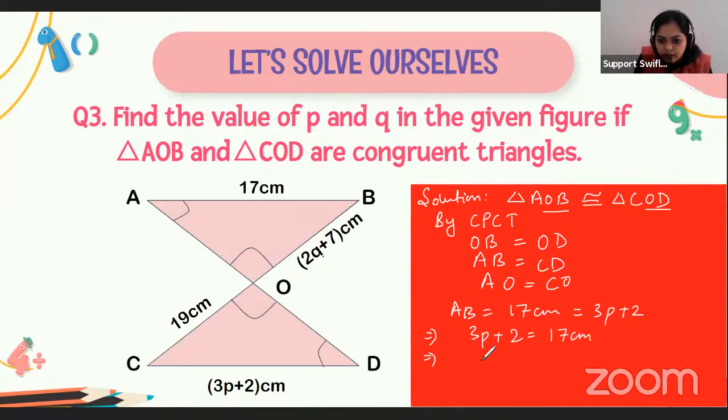If I solve this, 3P is equal to 17 minus 2, so 3P equals 15 centimeters, or simply P is equal to 5 centimeters. So the value of P comes out to be 5 centimeters. Similarly, we can say that the side OB is equal to the side CO, which is 19 centimeters.